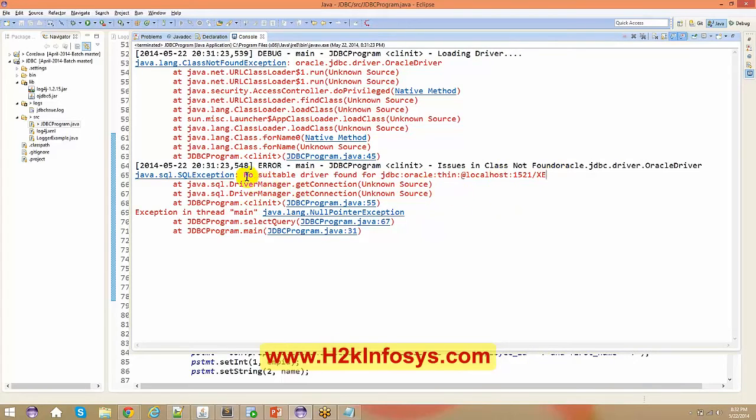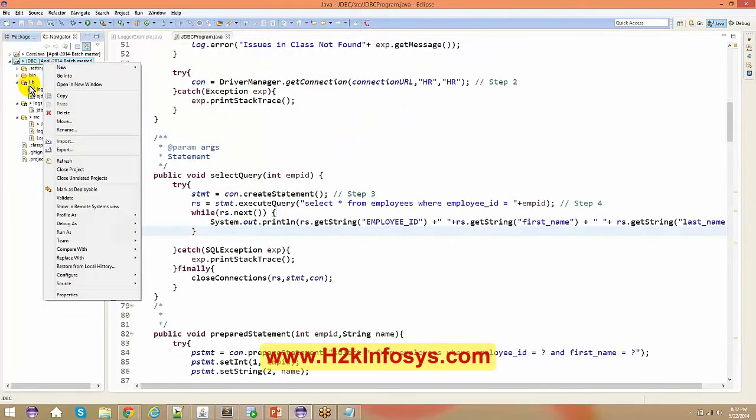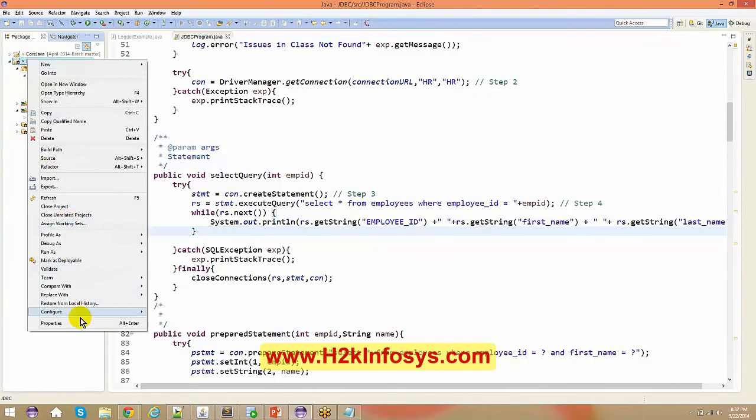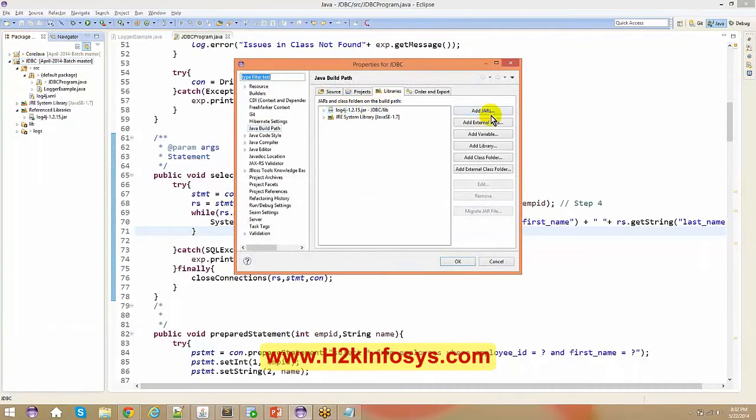Here, if you see, there is no suitable driver found because we had removed the OJDBC jar from the class path. If I open this up, go to the package and referenced jars, let me first add it to the class path.